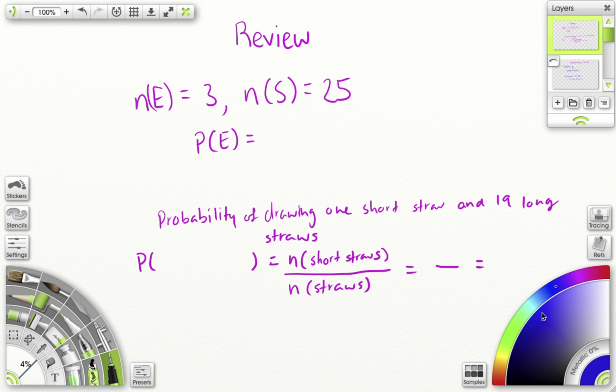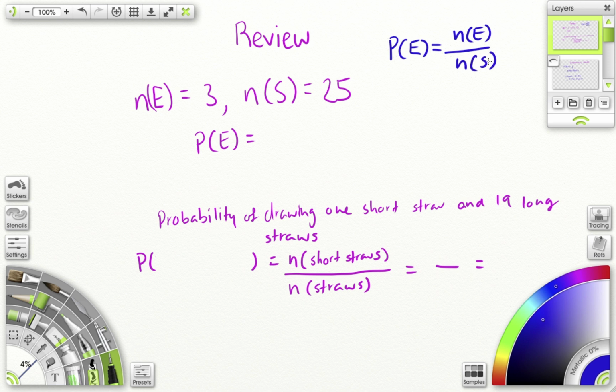With that, let's get on with the lesson for today. So today I'm just starting off with our review. We did probability notation, basically using a formula and punching in the numbers. Remember our formula is P(E) is equal to n(E) over n(S).